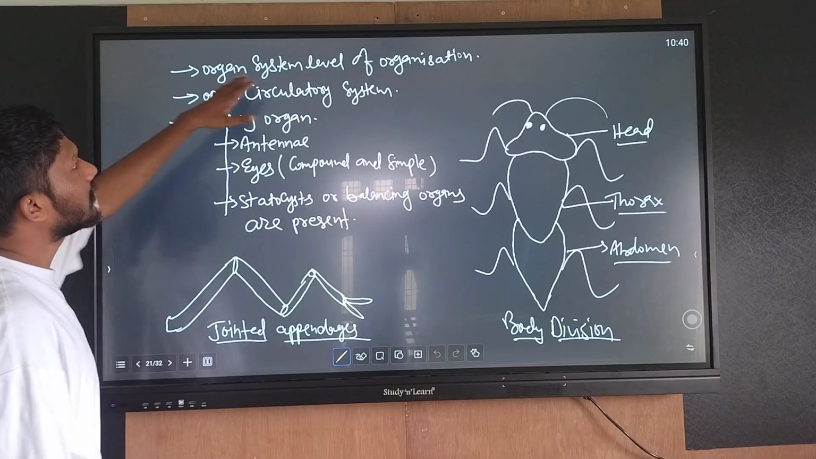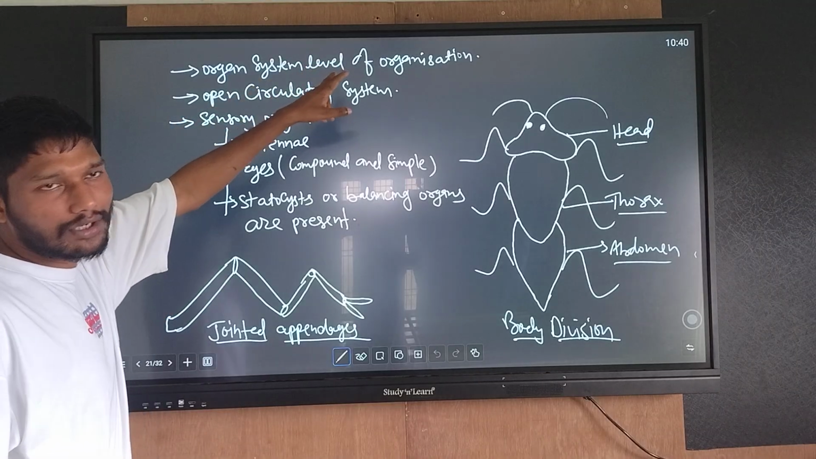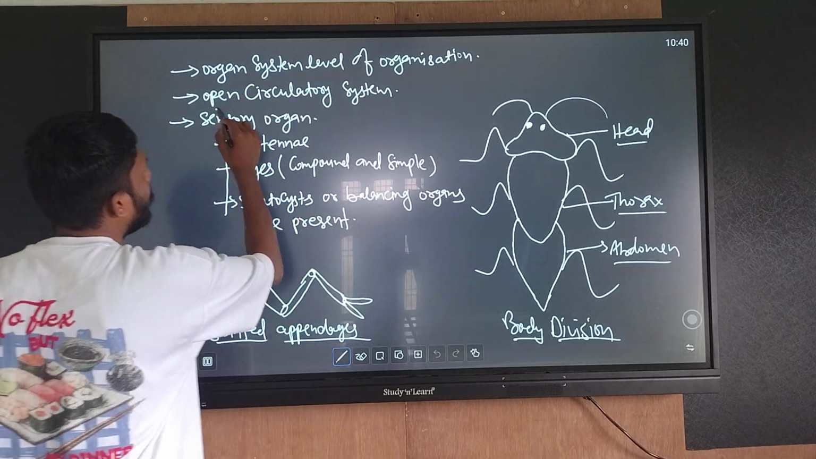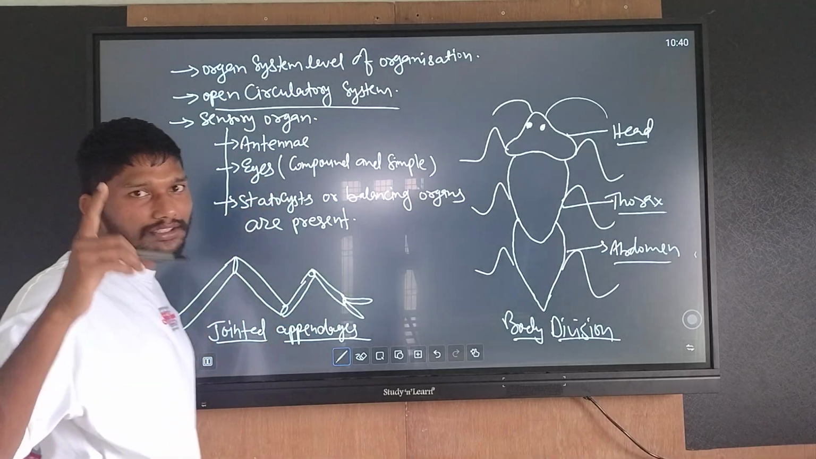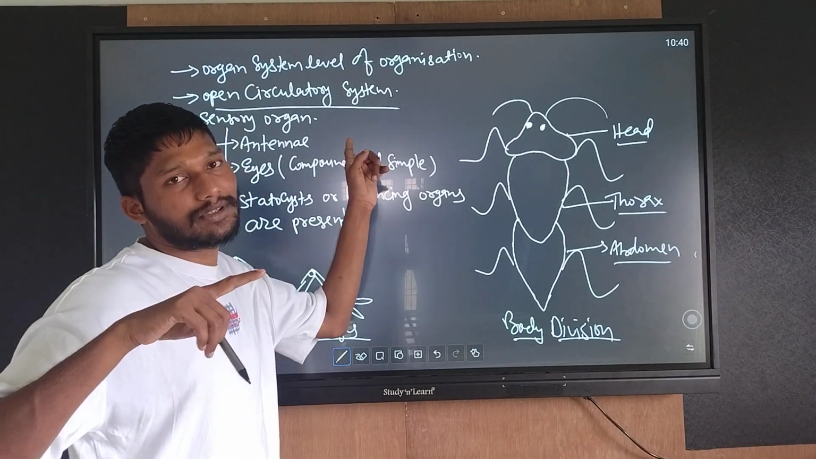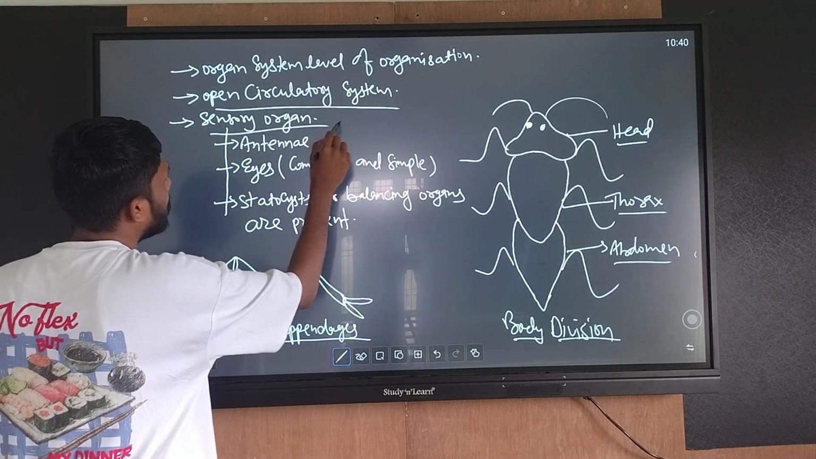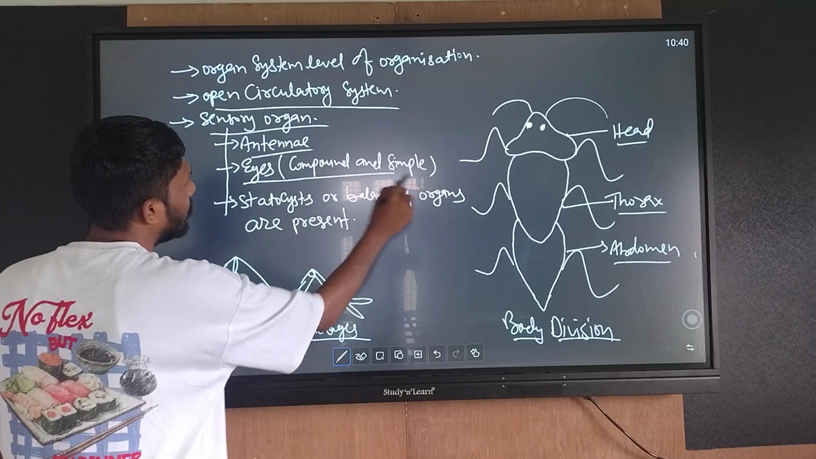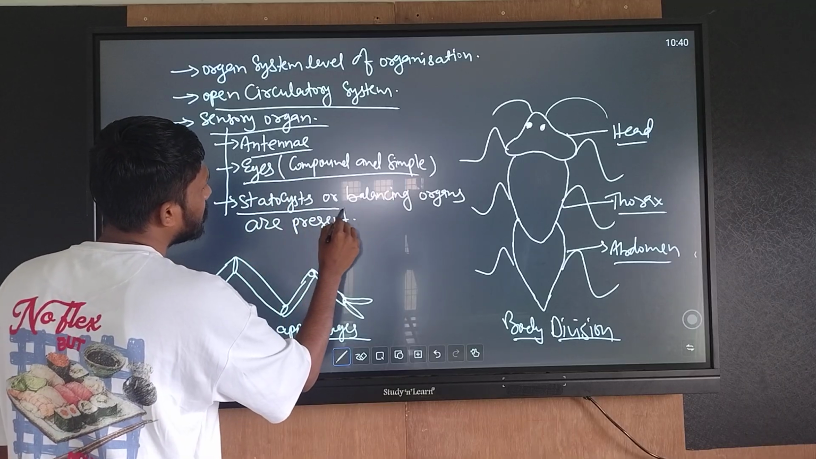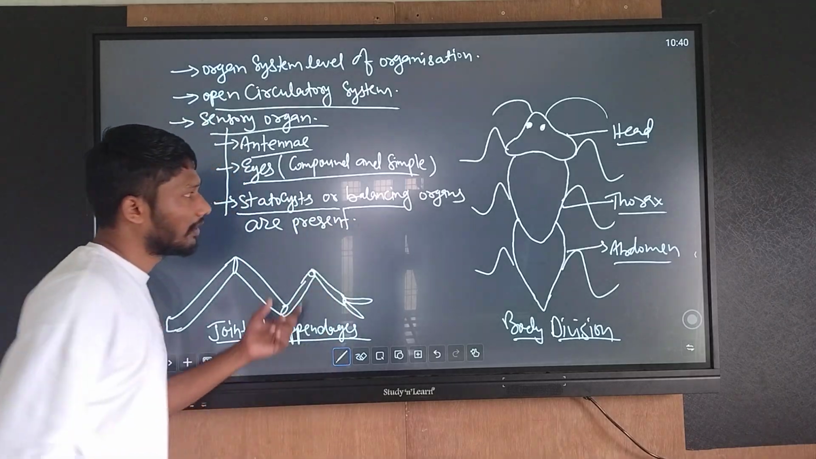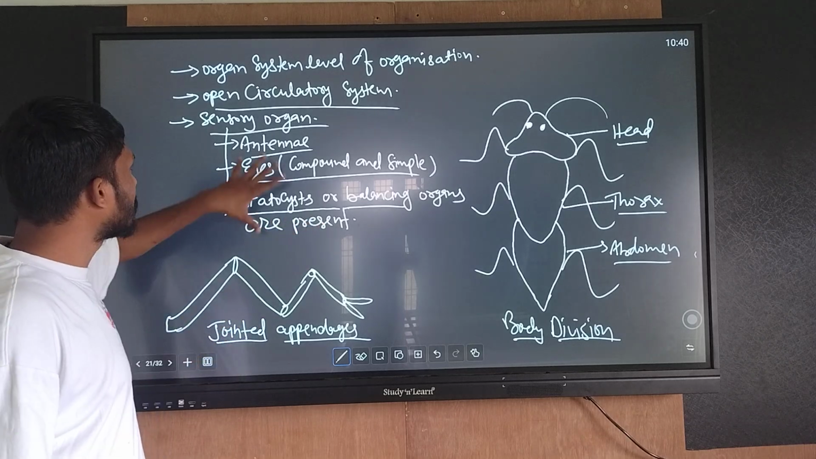Organ system level of organization in Arthropoda: open circulatory system, tracheal respiration takes place here. Sensory organs present: antennae, eyes, compound and simple, and statocysts or balancing organs are present. These are the sensory organs.